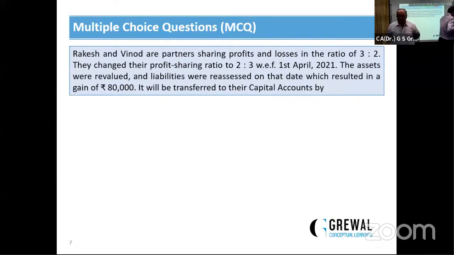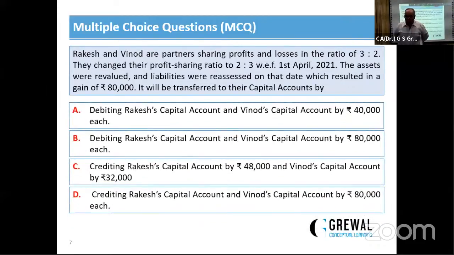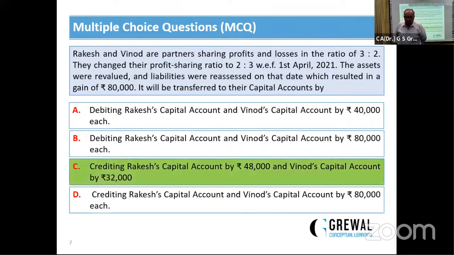Profit sharing ratio is 3:2. New profit sharing ratio is 2:3. And the net result of assets and liabilities is a gain of 80,000. We have just discussed that gain or losses should be distributed among the partners in their old profit sharing ratio. This means the 80,000 will be distributed in the ratio 3:2. Your answer will be 48,000 for Rakesh and 32,000 for Vinod. C is the correct option.